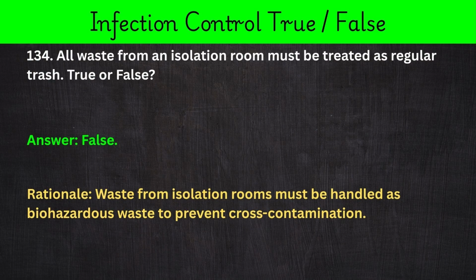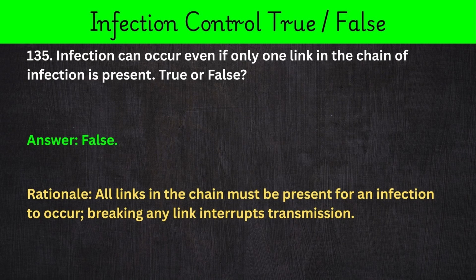134. All waste from an isolation room must be treated as regular trash. True or false? Answer: false. Rationale: waste from isolation rooms must be handled as biohazardous waste to prevent cross-contamination. 135. Infection can occur even if only one link in the chain of infection is present. True or false? Answer: false. Rationale: all links in the chain must be present for an infection to occur. Breaking any link interrupts transmission.